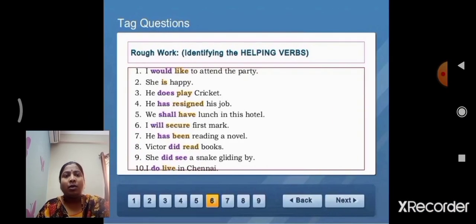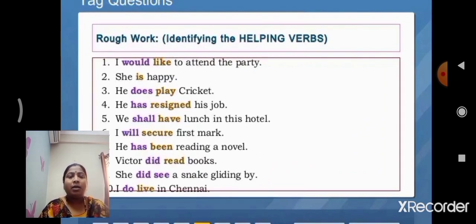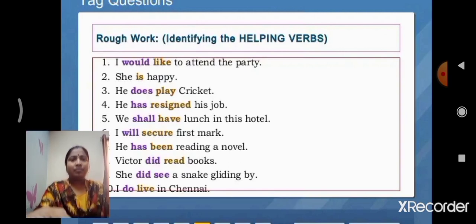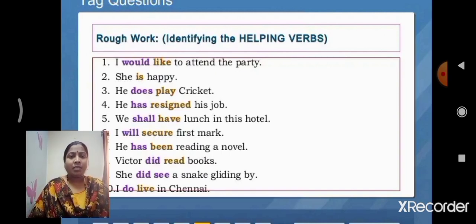Now, you can identify the statements, children. The purple colors, all verbs are helping verbs. The mustard color is main verbs. Observe, children. Purple colors are auxiliary verbs, that means helping verbs.